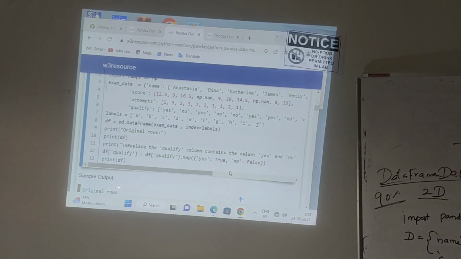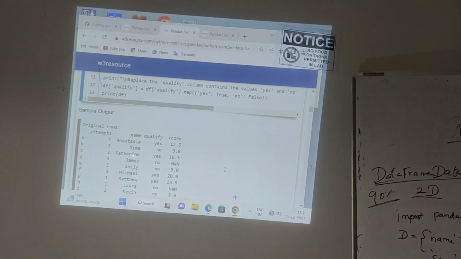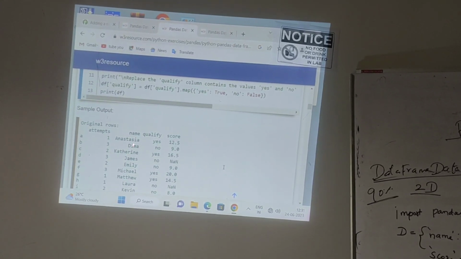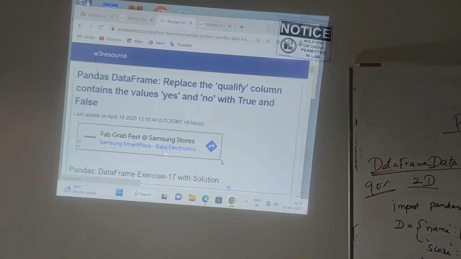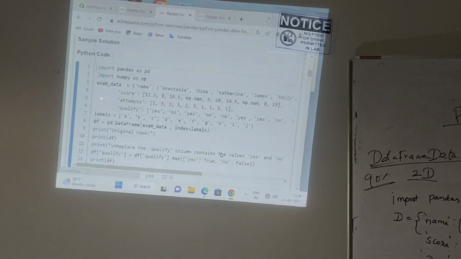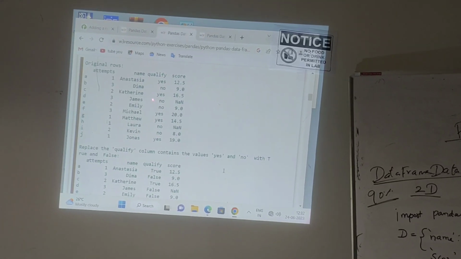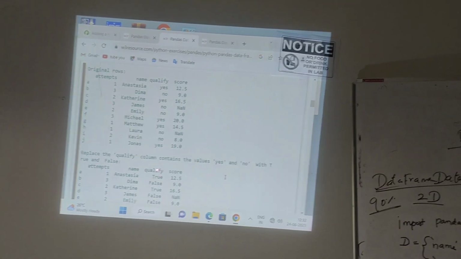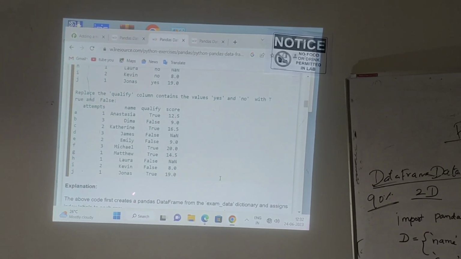After that, you have to check the output. You have to compare the output before the replacing operation, before the mapping operation, with the output after the mapping operation. You see? Before, it is in yes or no format. After the mapping operation, it is changed into true or false.